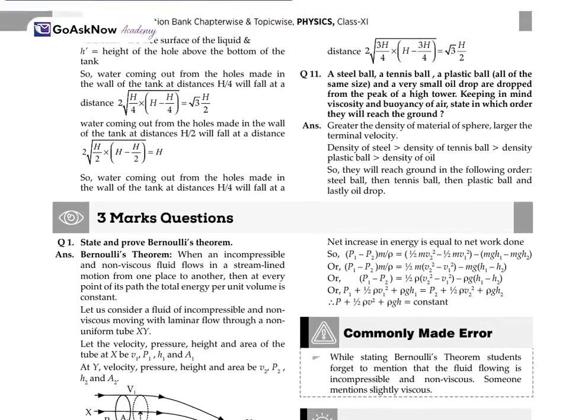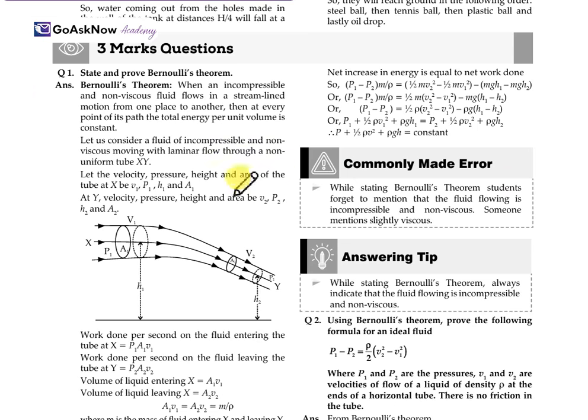So these are some 2 marks questions. After that, let's move forward with the 3 marks question. State and prove Bernoulli's theorem. We have already started, but let's revise it. When an incompressible and non-viscous liquid flows in streamline motion from one place to another, then at every point of its path, the total energy per unit volume is constant.